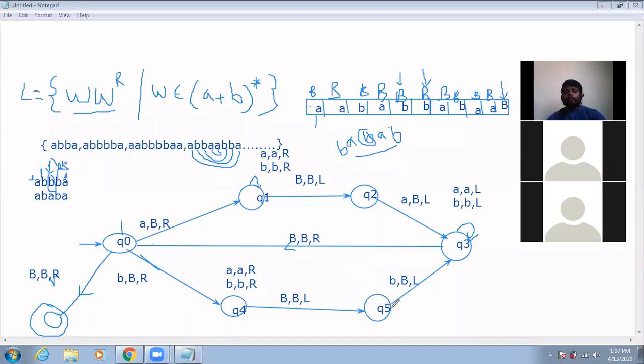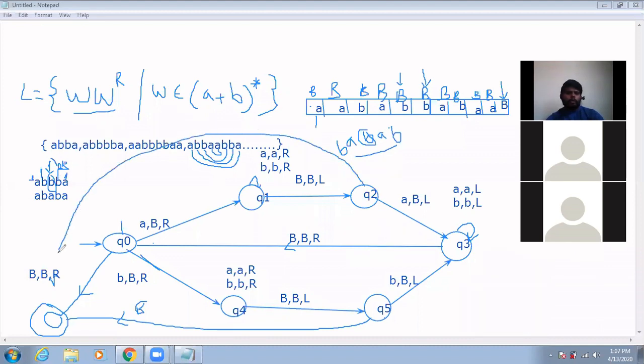So at Q5, I have to send to the final state on blank, because for this B you need to check whether there is any other B. You cannot blindly decide at Q4. If there are some more strings, you may encounter some B's also, right? So you cannot decide at Q4. So here you need to give blank on, and similarly